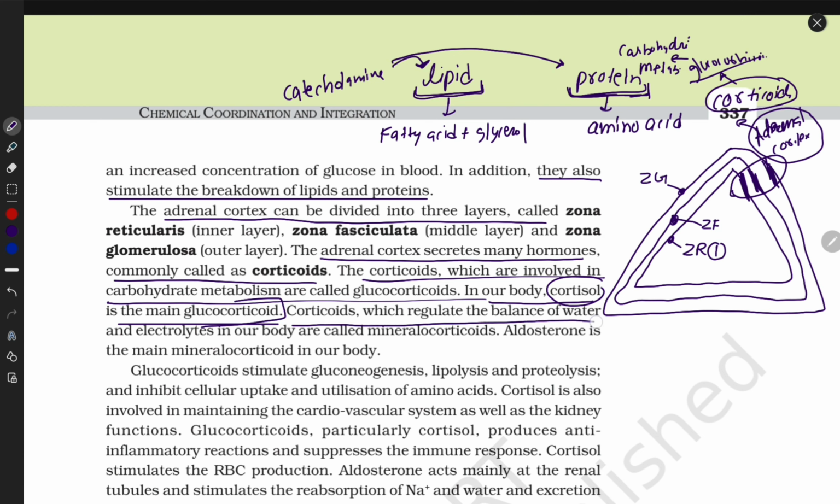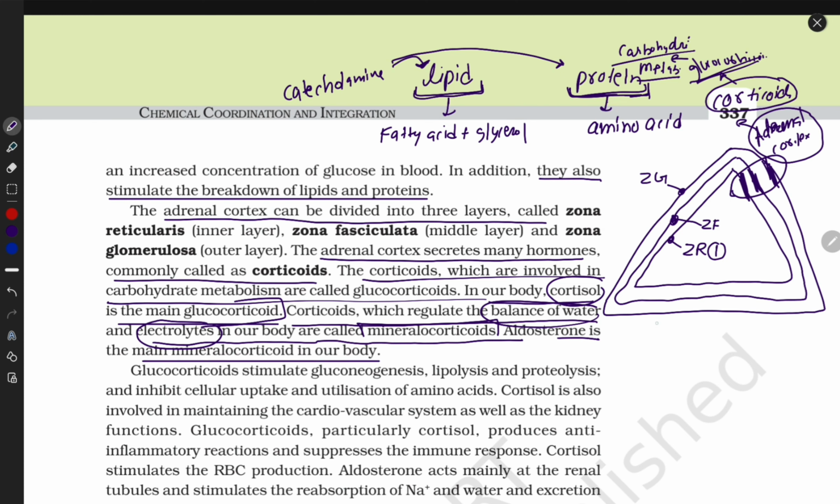Corticoids which regulate the balance of water and electrolytes in the body are called mineralocorticoids. Those corticoids which are responsible for carbohydrate metabolism, we call glucocorticoids. If one regulates water and electrolytes in our body, we call it a mineralocorticoid. Aldosterone is the main mineralocorticoid in our body.